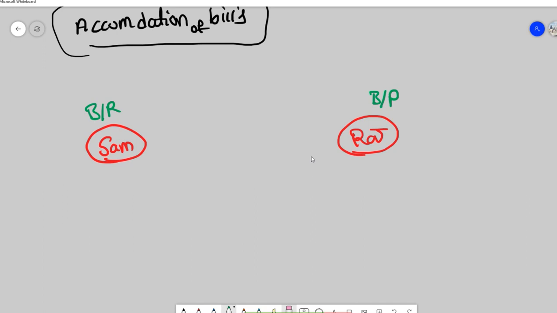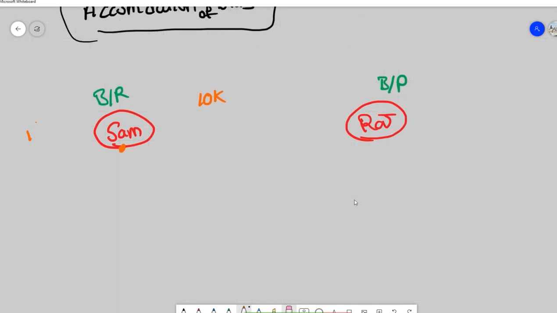But actually, there is no sale transaction or purchase transaction between them. Assume that they know each other, and Sam requires some money. Sam requires 10,000 rupees. Raj does not have money. So Sam draws a bill on Raj for 10,000 rupees. The bill value is 10,000 rupees. Sam draws it on 1st January.